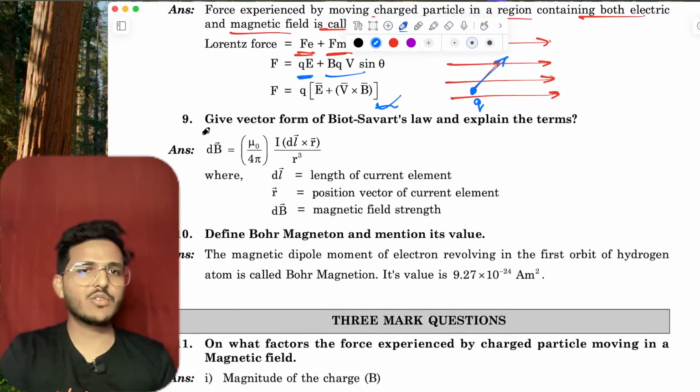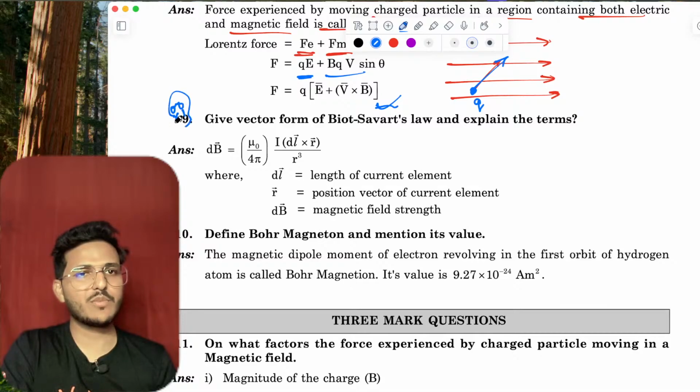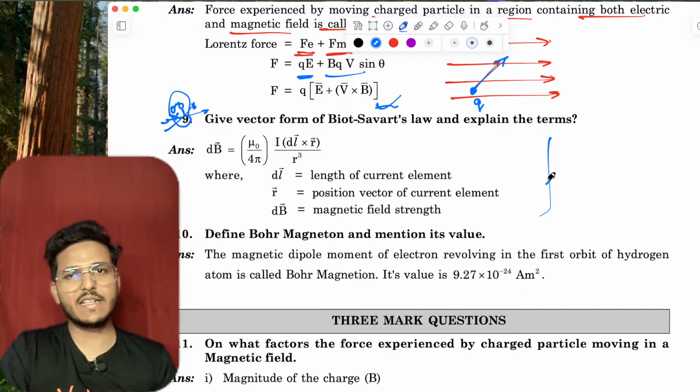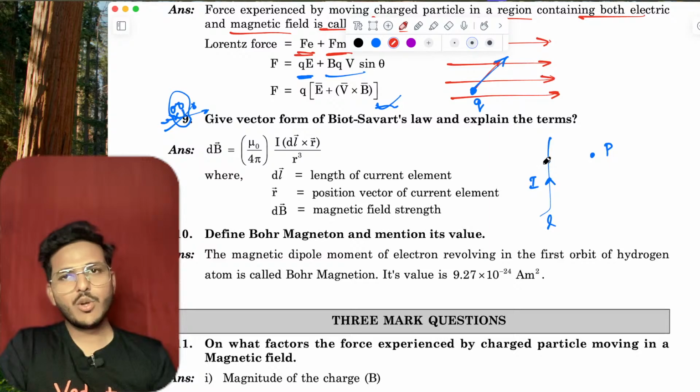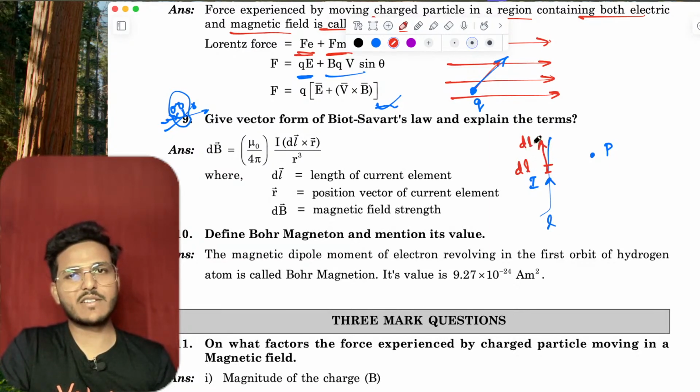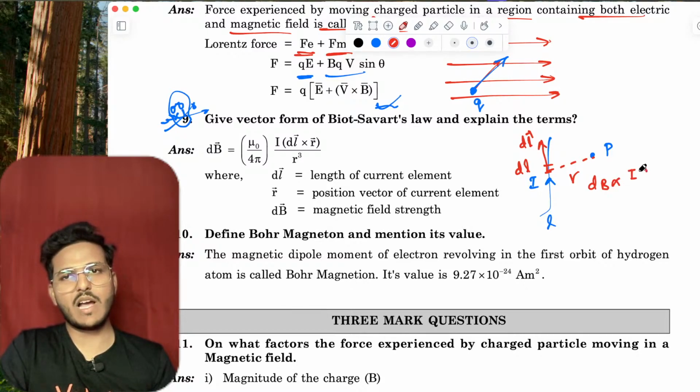Now this is also one of the most important questions: Biot-Savart law. For Biot-Savart law, you have a current carrying conductor. If I ampere current passes through it, and L is the length of the conductor, then consider the magnetic field at point P. Put an integral element dl, and this is the direction of dl vector. If the distance between them is r, then dB is directly proportional to I dl sin theta upon r square. And theta is the angle between them.